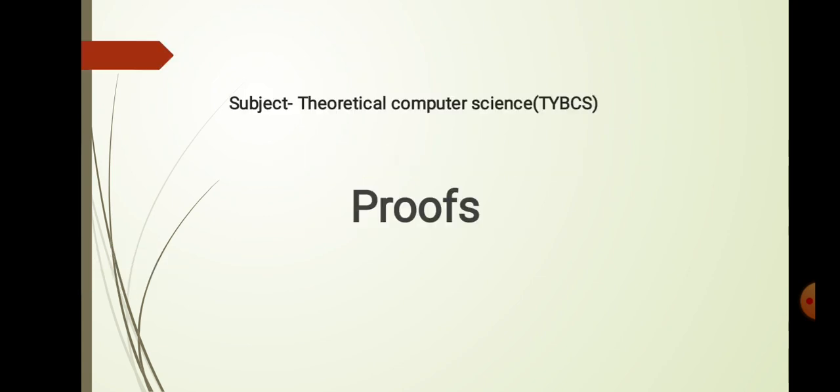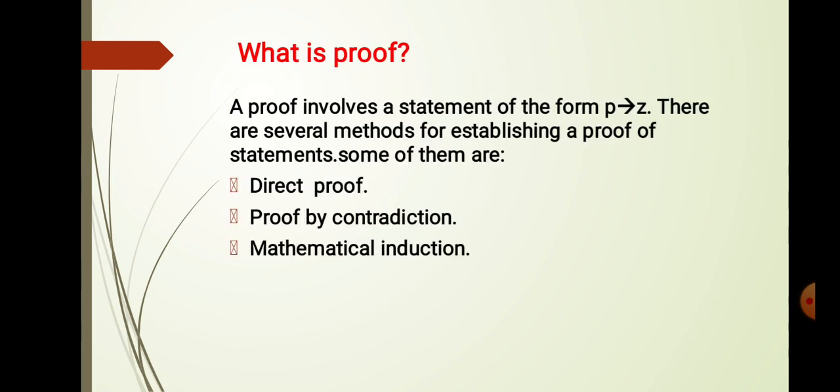Today we are going to study proofs in theoretical computer science. Firstly, we will discuss what a proof is. A proof involves a statement from P to Q. There are several methods for establishing a proof of a statement. Some of them are: first, direct proof; second, proof by contradiction; and third, mathematical induction.